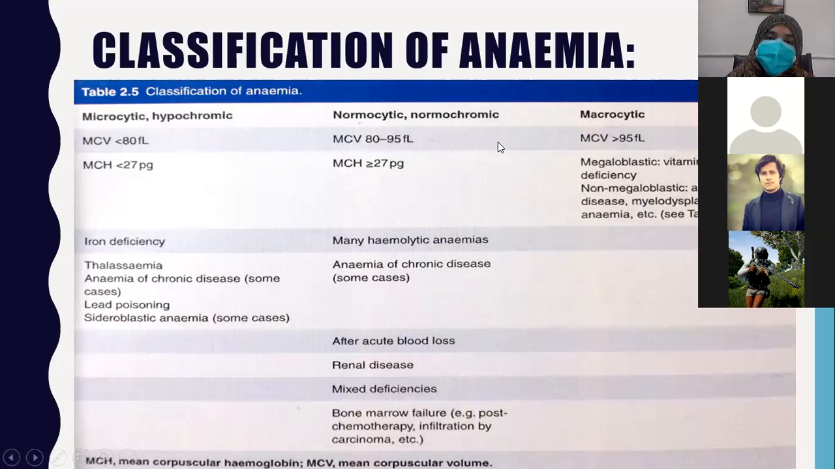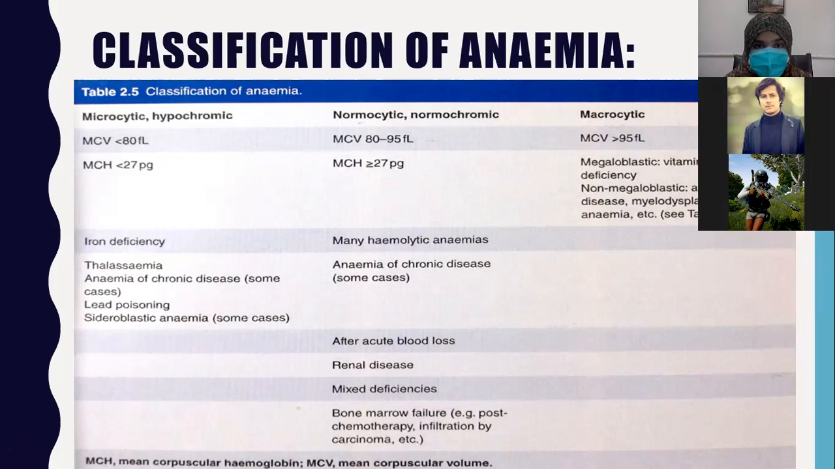What are the causes of normocytic normochromic anemia? In normocytic normochromic anemia, the normal ranges of MCV and MCH will be found. The causes are many hemolytic anemias, in which the size and the color of the cells remain in the normal range, anemia of chronic disease, and acute blood loss in a road traffic accident or during surgery, where the patient gets normochromic normocytic anemia.